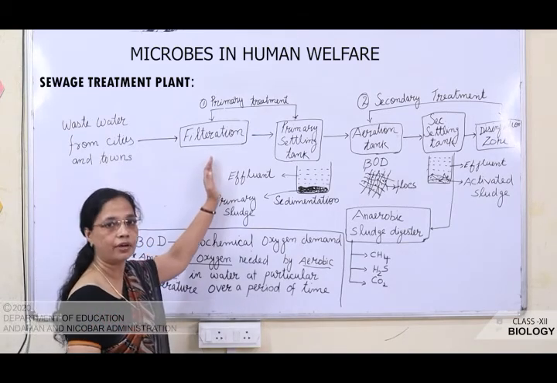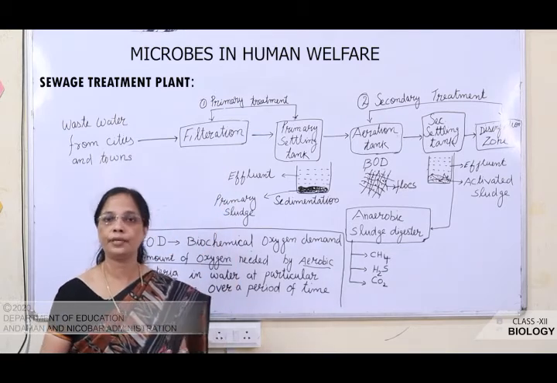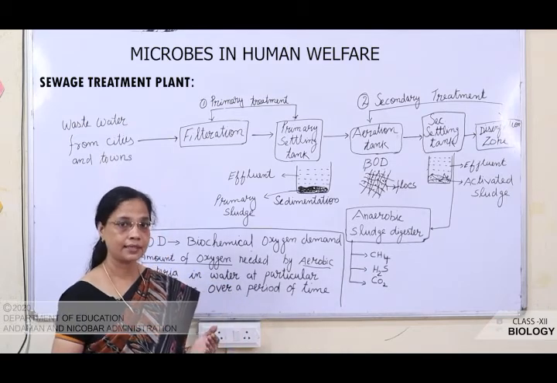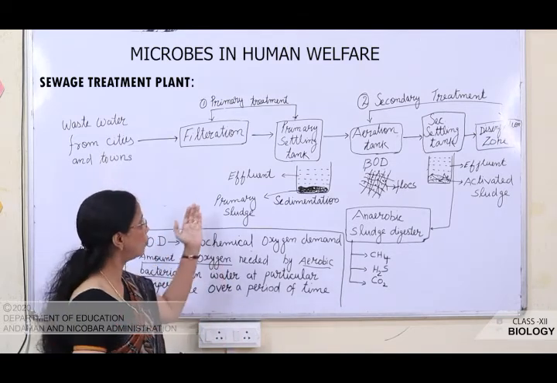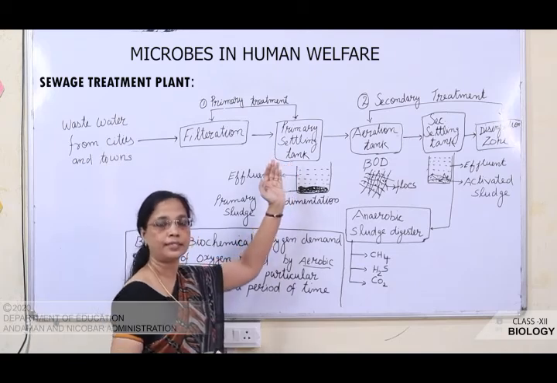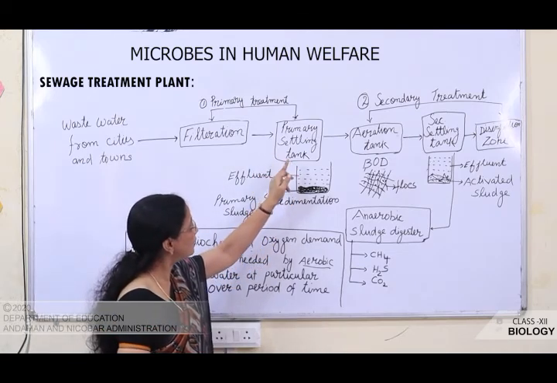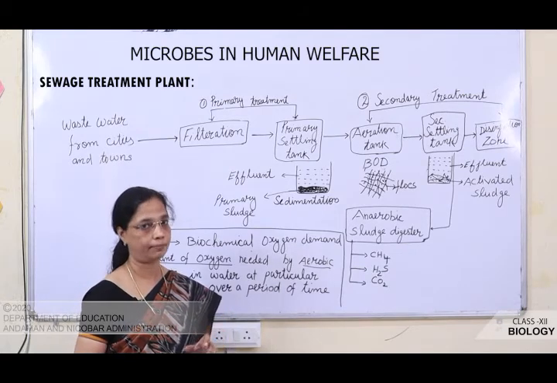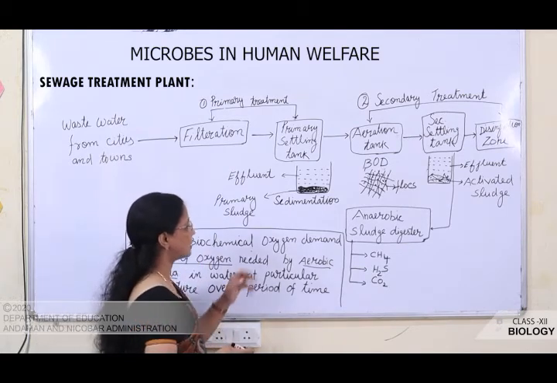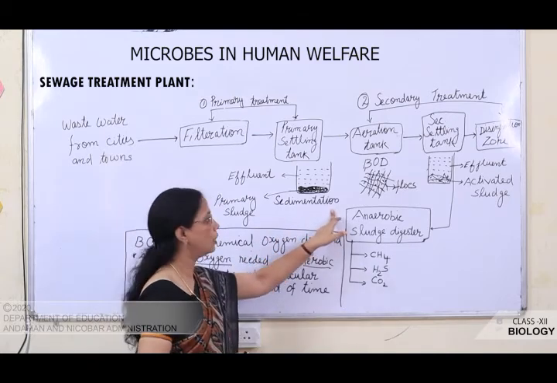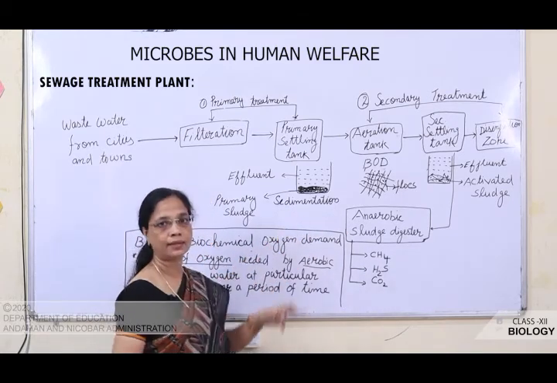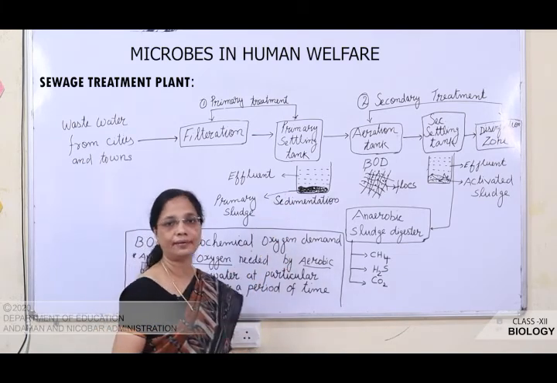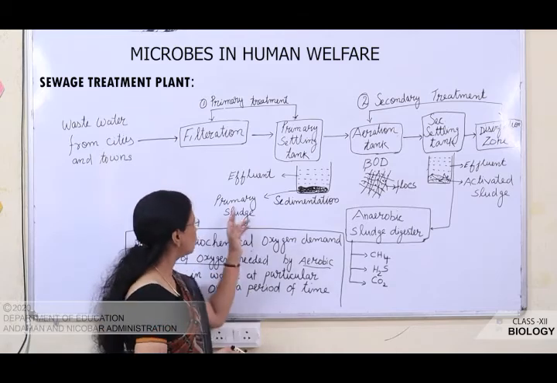So, here the process of filtration takes place, and whatever solid material is present in the water is filtered out, and then the liquid waste is allowed to go into another tank which is known as the primary settling tank, where it is allowed to settle for some time. This process is known as sedimentation. During this process, the grits like small pebbles and sands get settled at the bottom, and the supernatant is known as the effluent.